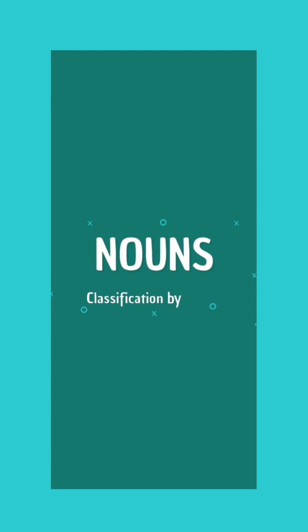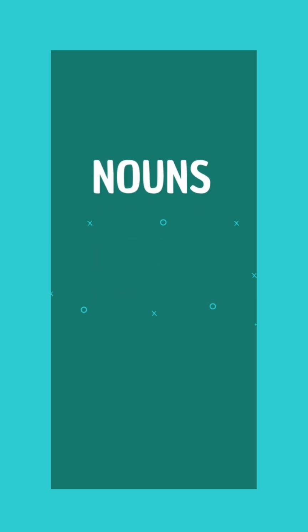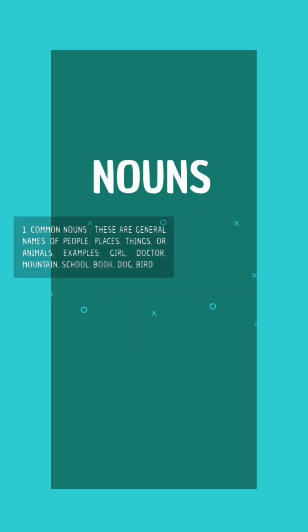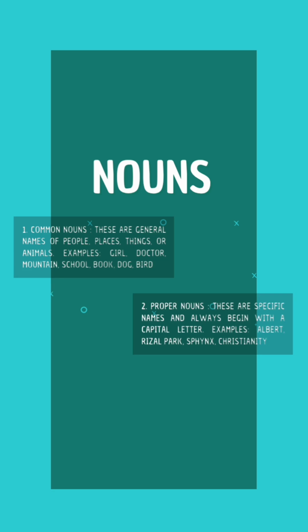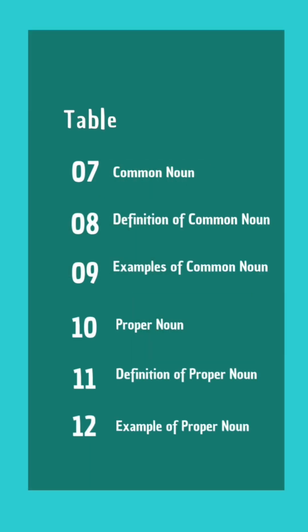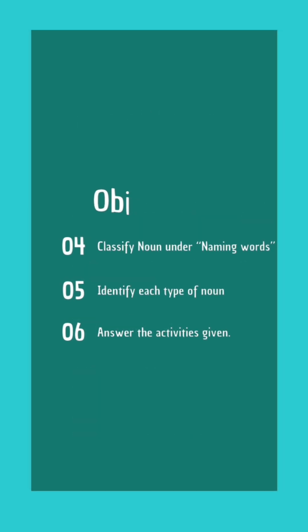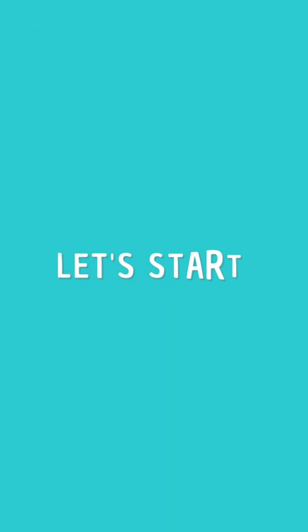Today we will learn about classification of noun by names. Primarily, naming nouns are classified into two groups, common nouns and proper nouns. Today we will learn about common noun, definition of common noun, example of common noun, proper noun, definition of proper noun and example of proper noun. By the end of this video, you will be able to classify nouns under naming words. You will be able to identify which type of noun are those and answer the activities.